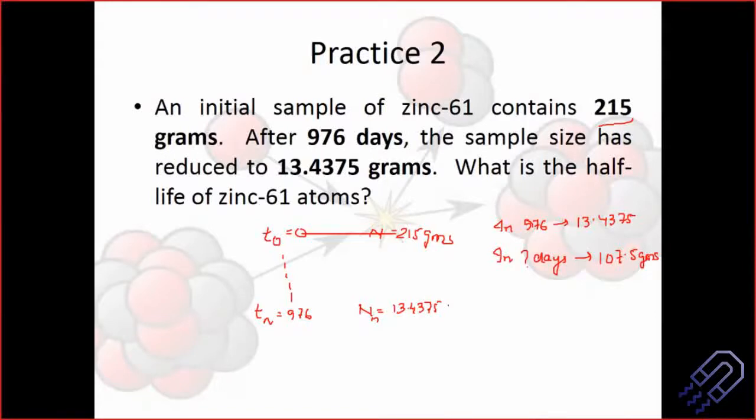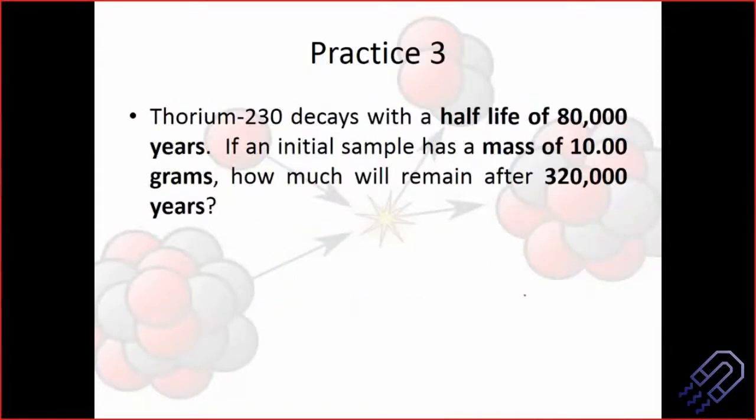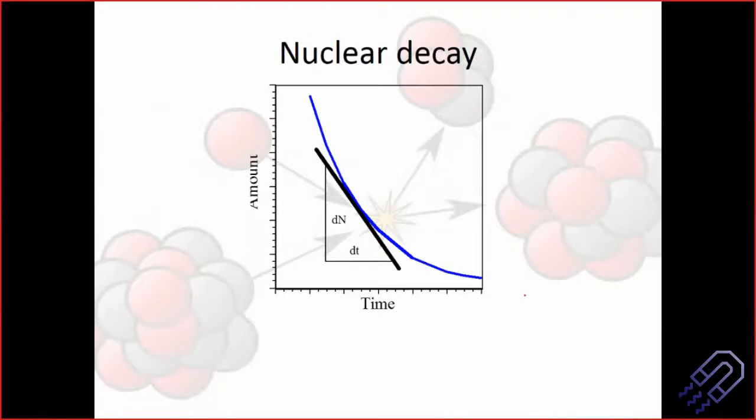I think thorium is there, it has got a half-life of 80,000 years. And if an initial sample has a mass of 10 grams, how much will remain after 320,000 years? So it's very simple. 10 ग्राम रहेगा 80,000 में, हाफ हो जाएगा 5 ग्राम, then 160,000 में और हाफ हो जाएगा, and you can just divide it by 4 and then find out the final answer. So I think this is very simple. If you've done the first two correctly, you understand the first two, this is a cakewalk.